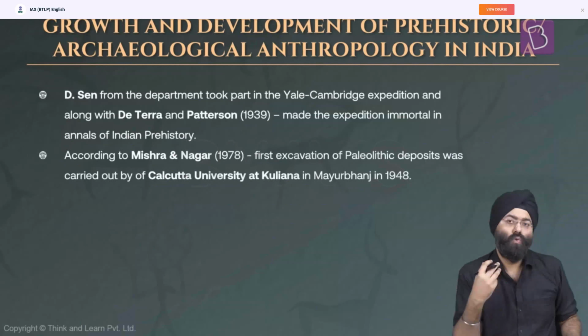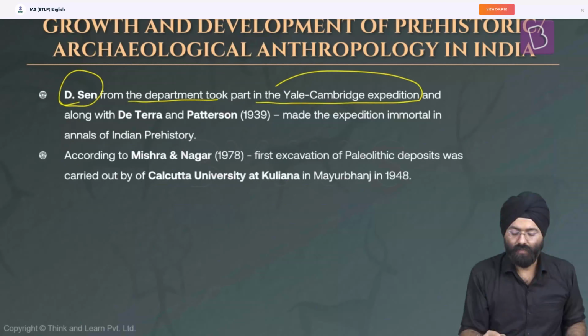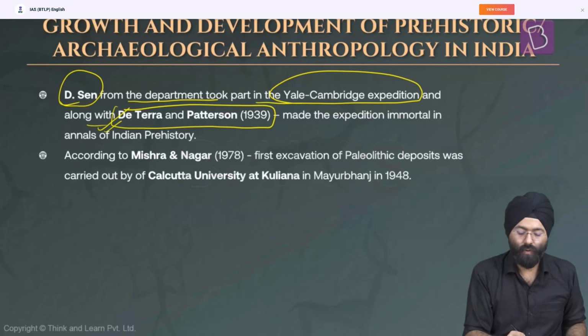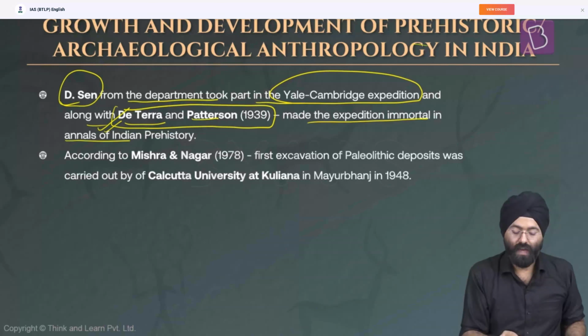Even from India, D. Sen was the one who helped and worked with them. D. Sen, from the department, took part in the Yale-Cambridge expedition along with De Terra and Paterson. These two people are very important. You need to mention them whenever you are writing about a prehistoric archaeology question. They made the expedition immortal in the annals of prehistory.